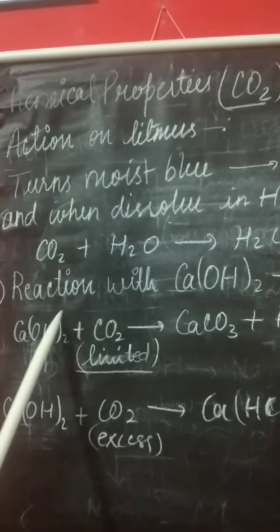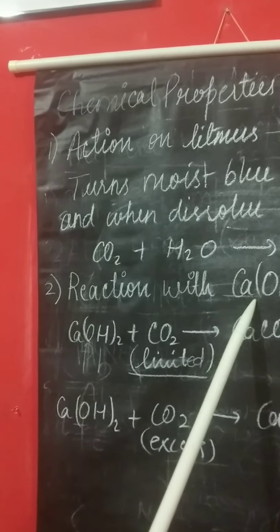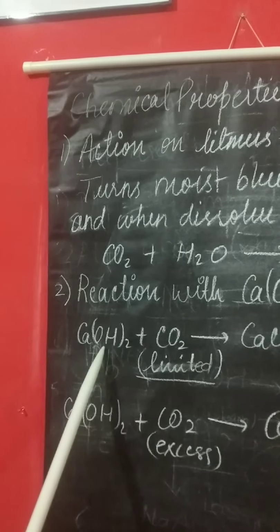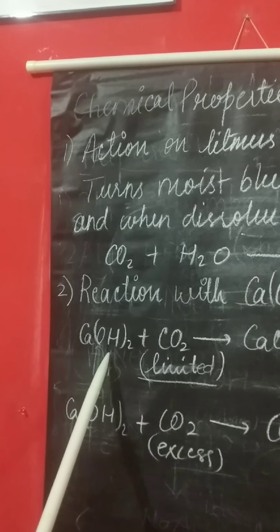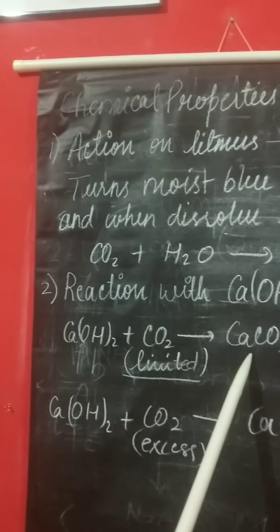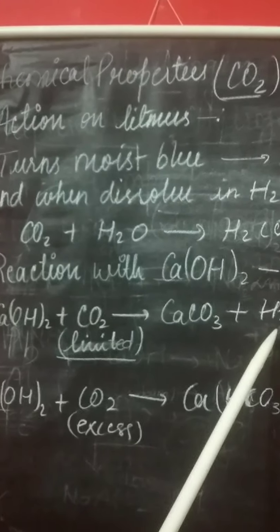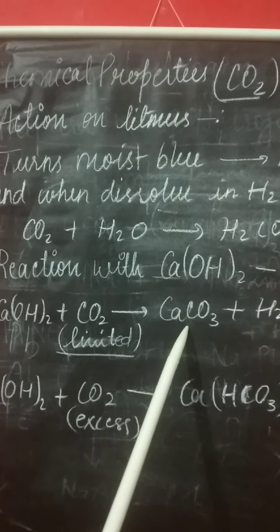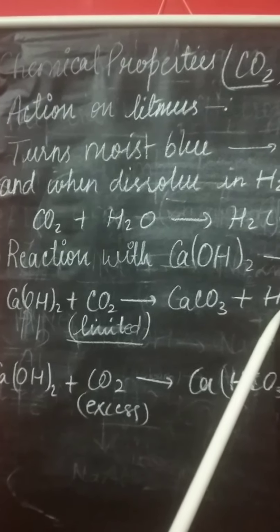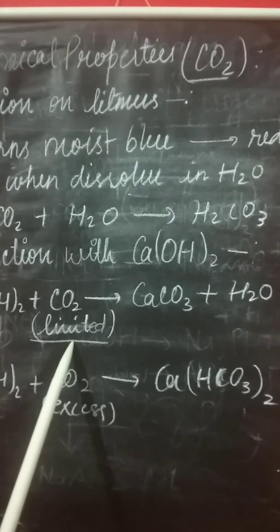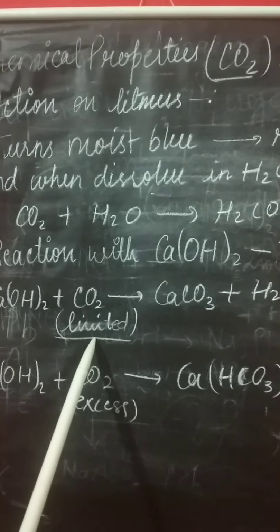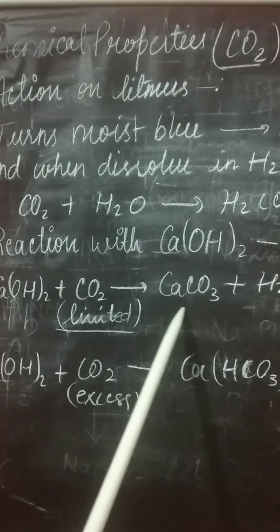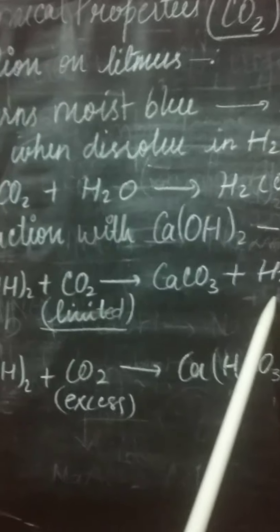Next reaction is reaction with lime water. Lime water means calcium hydroxide. Now when carbon dioxide is passed through calcium hydroxide, that is lime water, it produces calcium carbonate and water. The solution becomes milky. This milkiness is due to the formation of calcium carbonate, and water will be there. Now you see one condition is mentioned here: limited. Limited means the amount of carbon dioxide will be limited when passed through lime water. A milky white precipitate of calcium carbonate will form, and water will form.